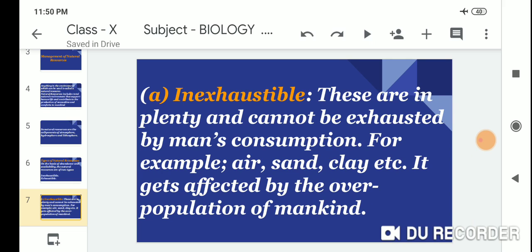For example, air, sand, clay, etc. They get affected by the overpopulation of mankind.